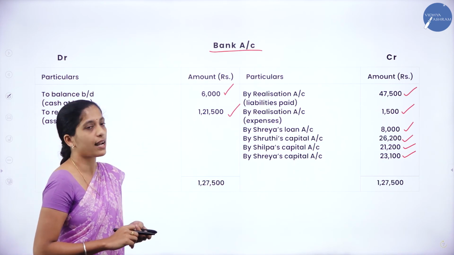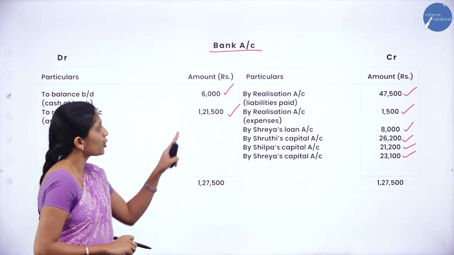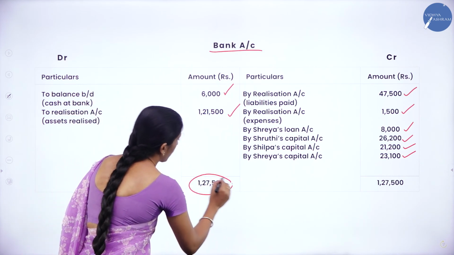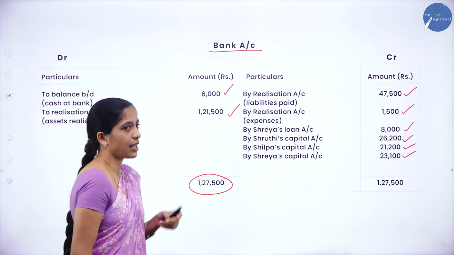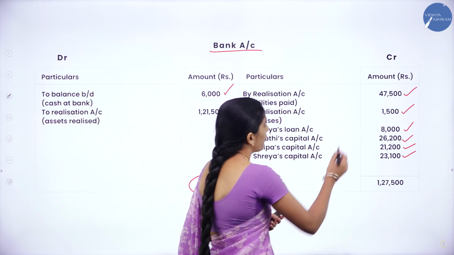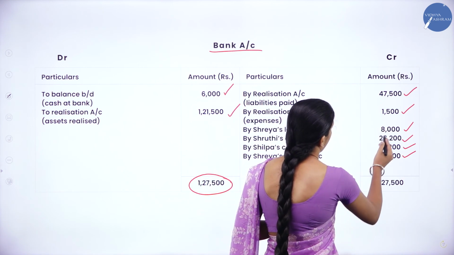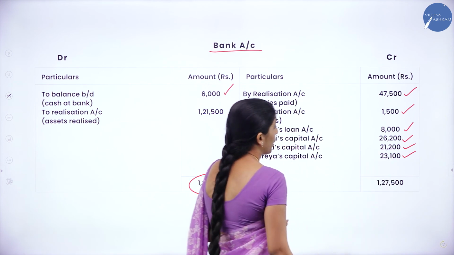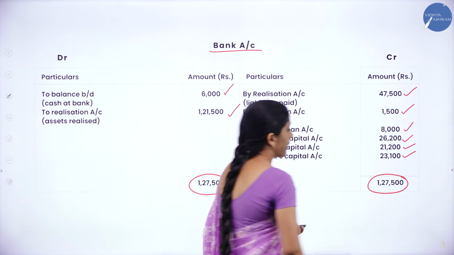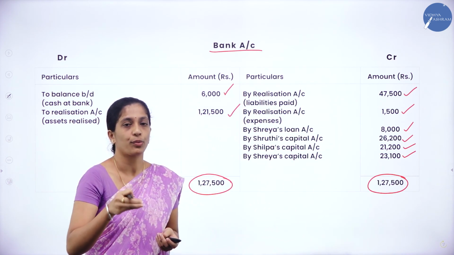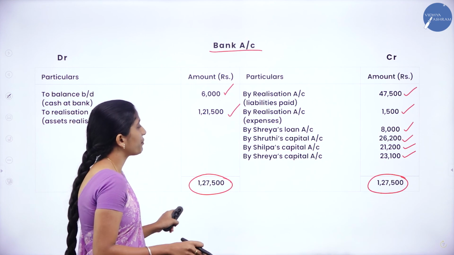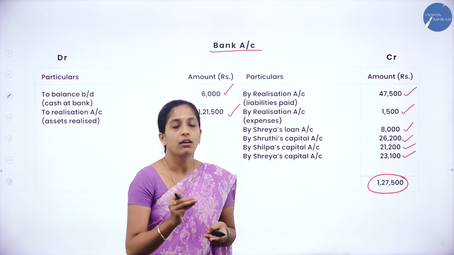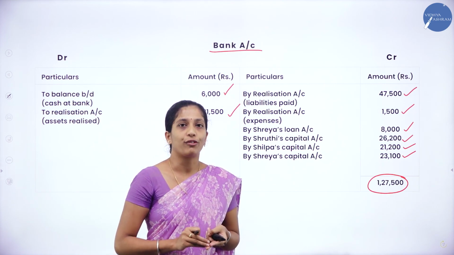Now we shall balance the amount. When you add the debit side, we are having 6,000 plus 1,21,500, so we'll get 1,27,500. In the same way, when we add the credit side, we are having 47,500 plus 1,500 plus 8,000 plus 26,500 plus 21,200 plus 23,100, so we'll get 1,27,500. So when you prepare your bank account, the total of the debit side should be equal to the total of the credit side. Clear? So this is how we are going to prepare accounts under dissolution of a partnership firm.